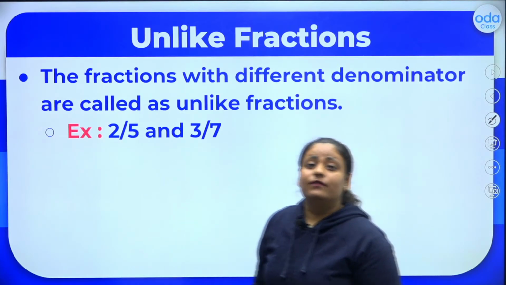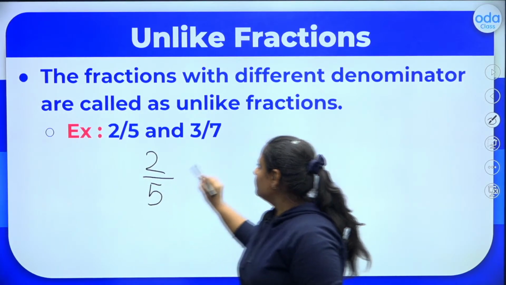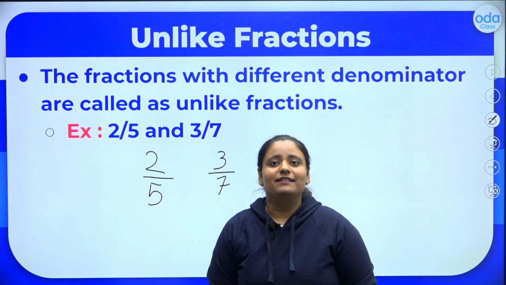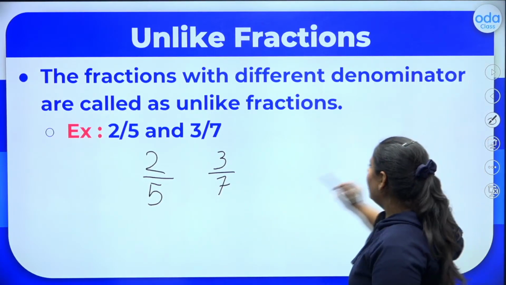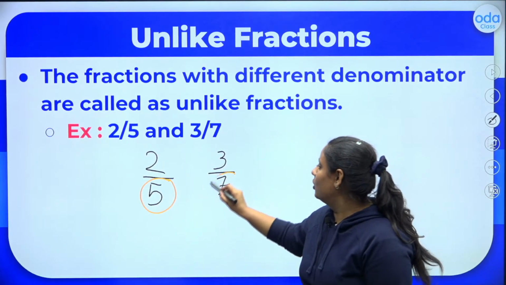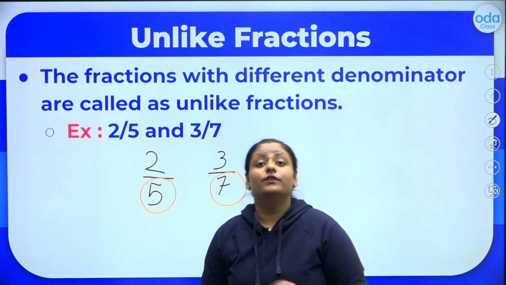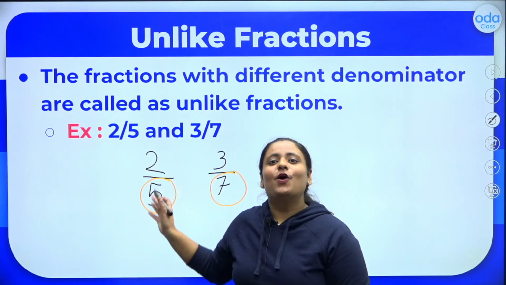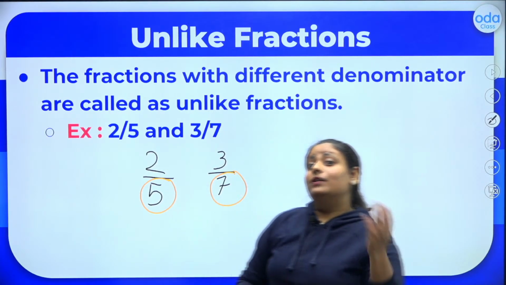Look at this example over here. 2 by 5 and 3 by 7. Look at the denominator. In the first fraction, the denominator is 5 and in the second one, the denominator is 7. I told you the denominator plays a very important role in fractions. So when the denominator is different, we call these fractions unlike fractions. Clear everybody? Now let's try some questions.